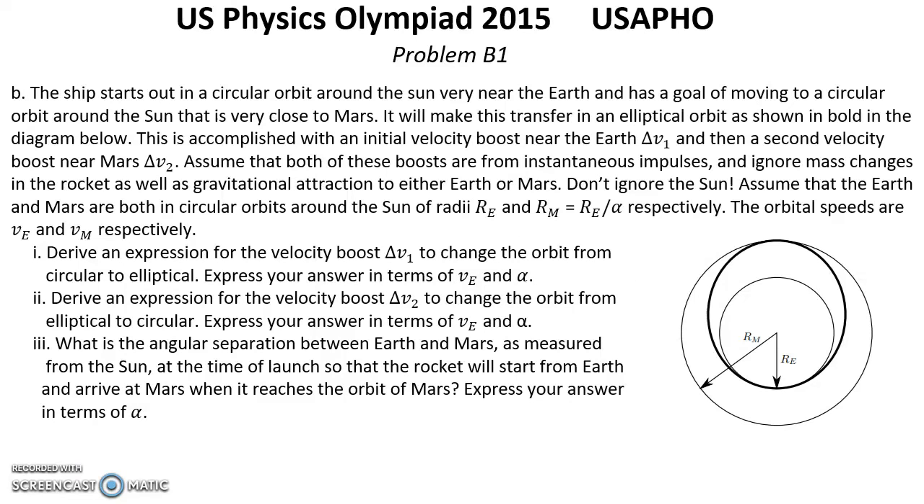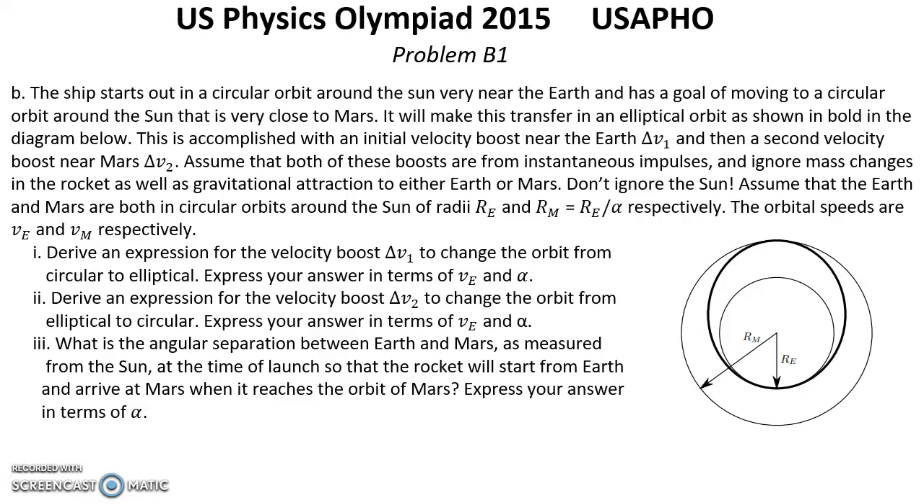Part B. The ship starts out in a circular orbit around the Sun, very near the Earth, and has a goal of moving to a circular orbit around the Sun that is very close to Mars.